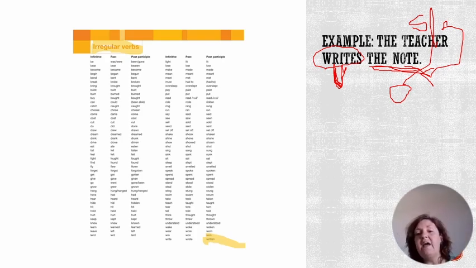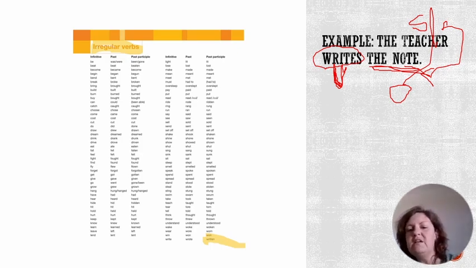We've got to add an auxiliary verb. So how do we agree, or how do we match the note and writes? We put in is. The note is writes. That's not correct. Our verb has to change to a past participle.